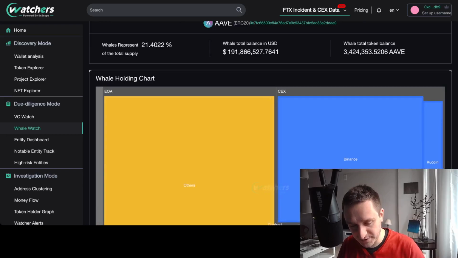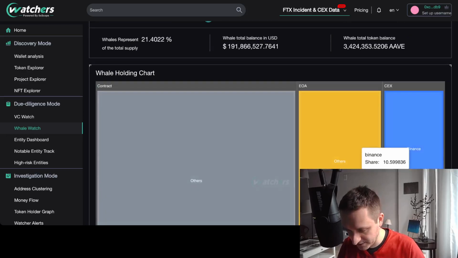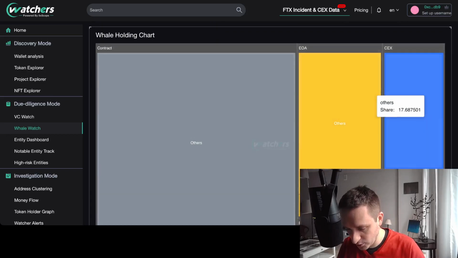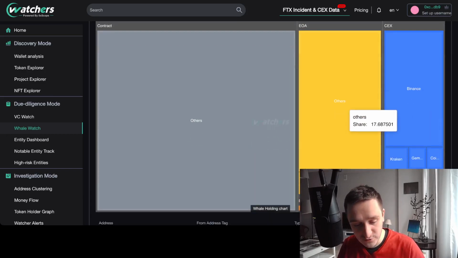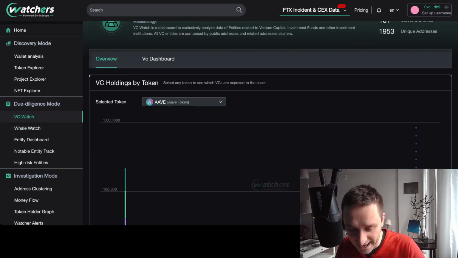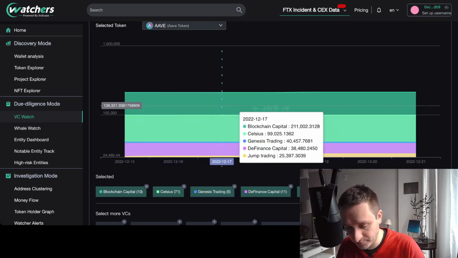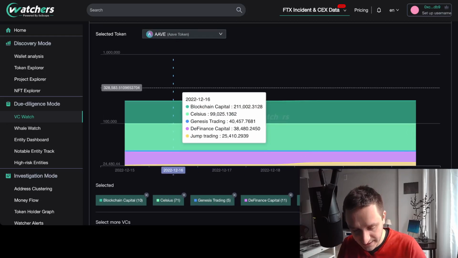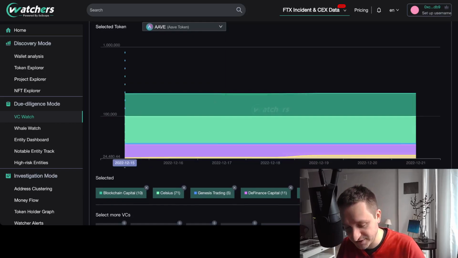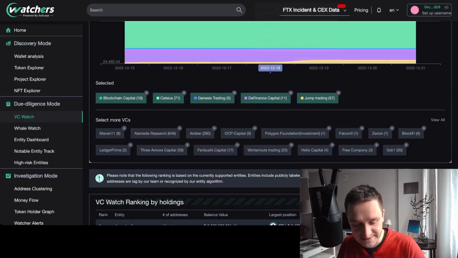For example, here 21% of the token is held by whales, and you can see who's holding. You can also look at VCs, which is also interesting. You can go for VC watch and you can see what VCs have this token in their portfolio. So with Aave, I have Blockchain Capital, Celsius, Genesis Trading, DeFinance Capital, and Jump Trading, and you can see their positions here. Also very interesting.